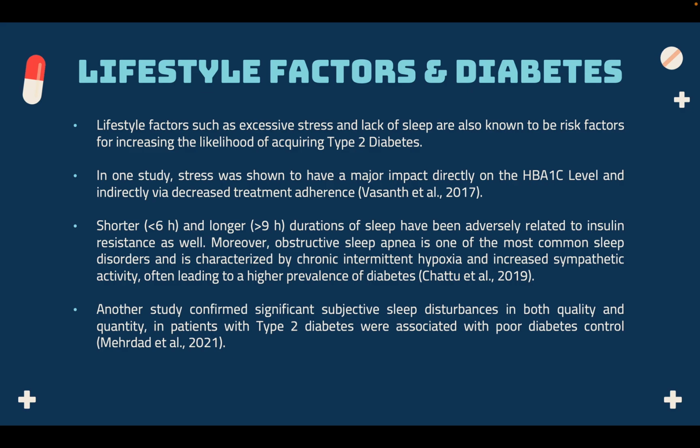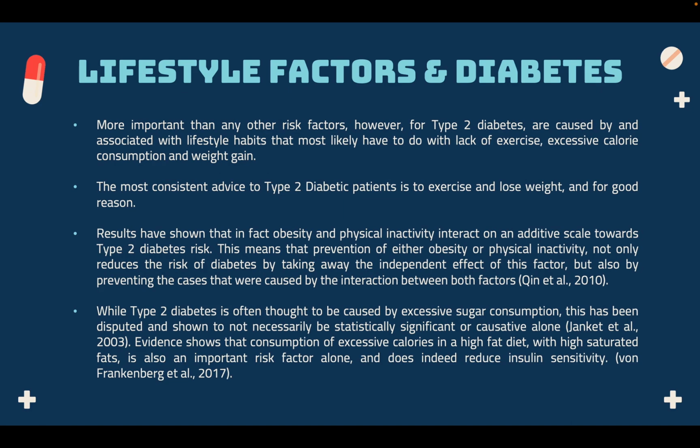Moreover, obstructive sleep apnea is one of the most common sleep disorders and is characterized by chronic intermittent hypoxia and increased sympathetic activity, often leading to a higher prevalence of diabetes. Another study confirmed significant subjective sleep disturbances in both quality and quantity in patients with type 2 diabetes were associated with poor diabetes control.